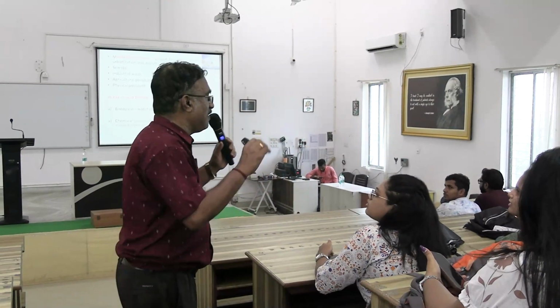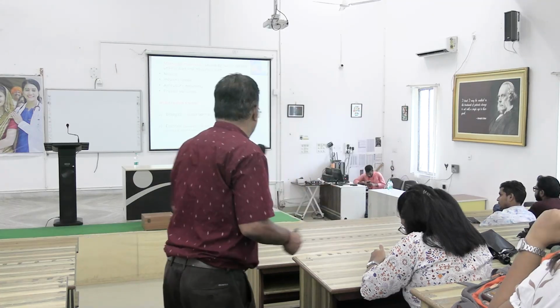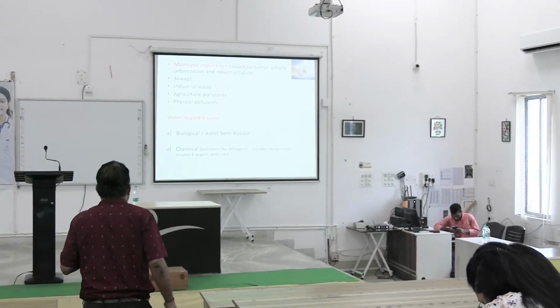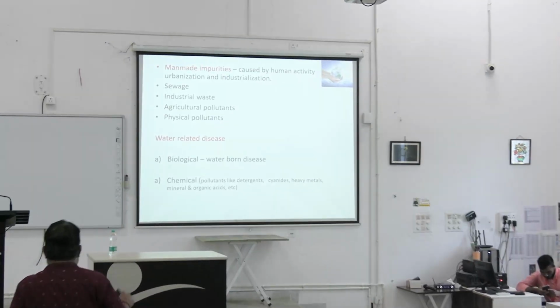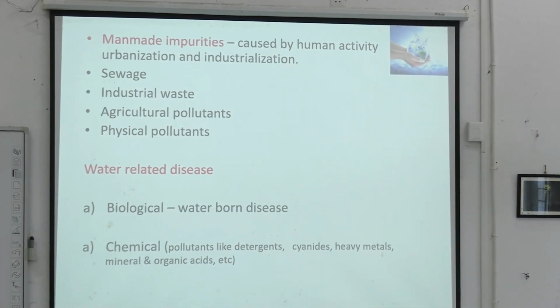Okay, human excreta, human waste which comes from the bathroom, that is sewage. So what is sullage? S-U-L-L-A-G-E. Other waste, for example? Kitchen waste. Very good. So that is it. So sewage is basically from human stool and so on. Industrial waste, agricultural pollutants, physical pollutants.